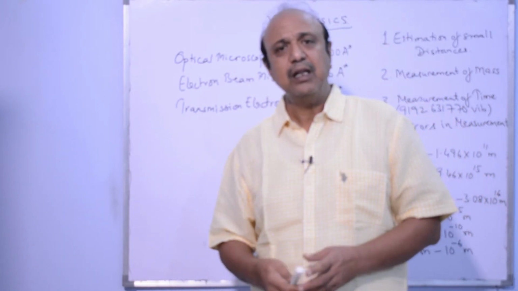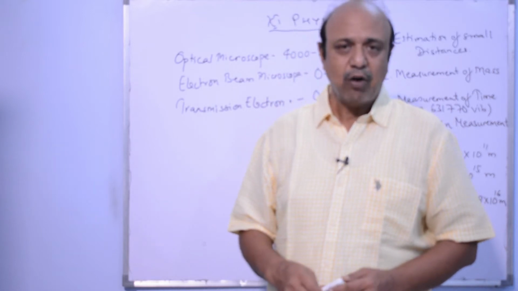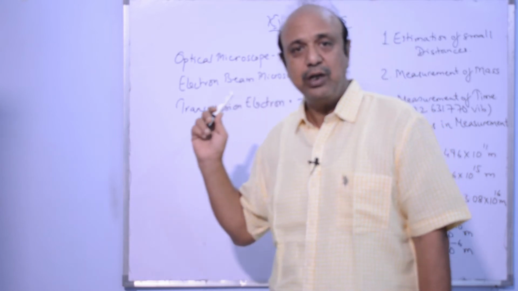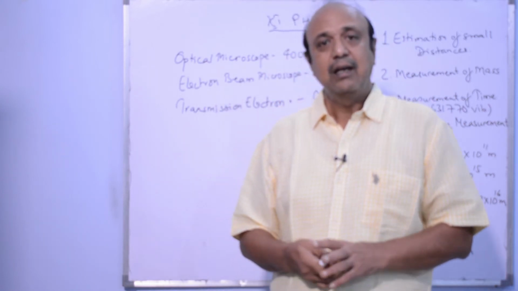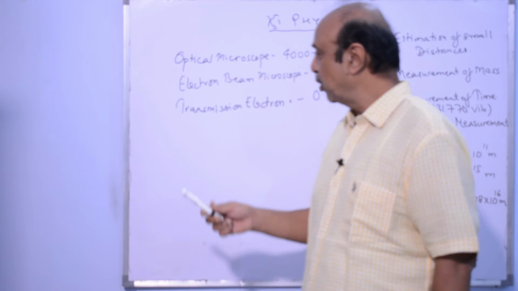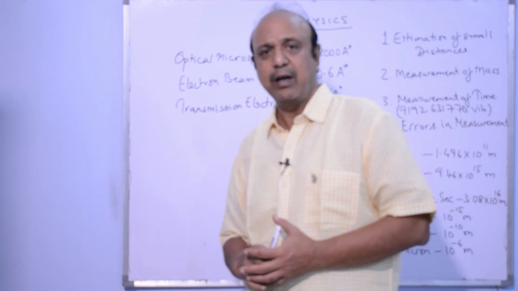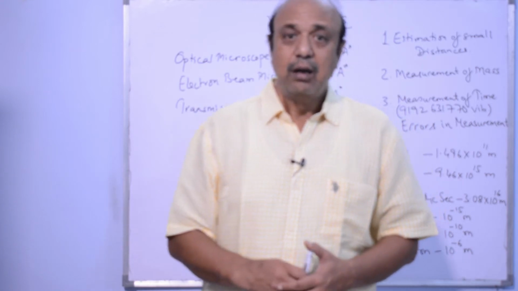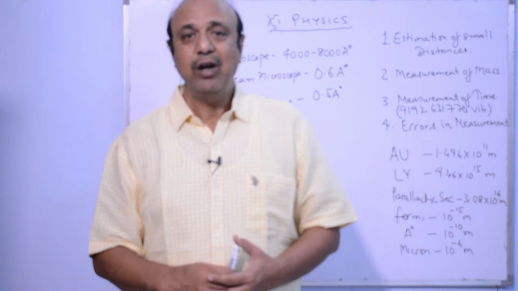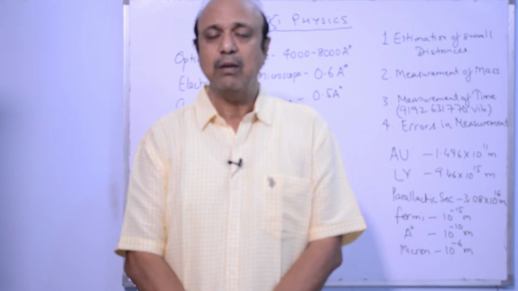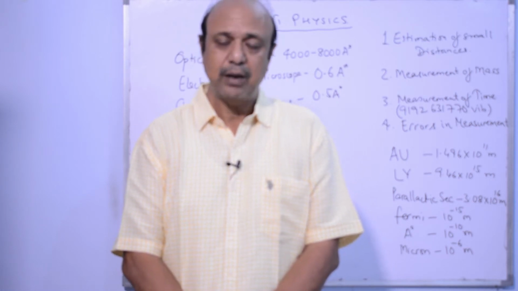There is a development in the microscopes. We have electron microscopes which help us to measure up to 0.6 Angstrom unit. Then there are more advanced microscopes, called transmission electron microscope, which can measure up to 0.5 Angstrom units. But sometimes it is difficult to measure the length with the help of these instruments also, or for the precision we want to calculate it separately.